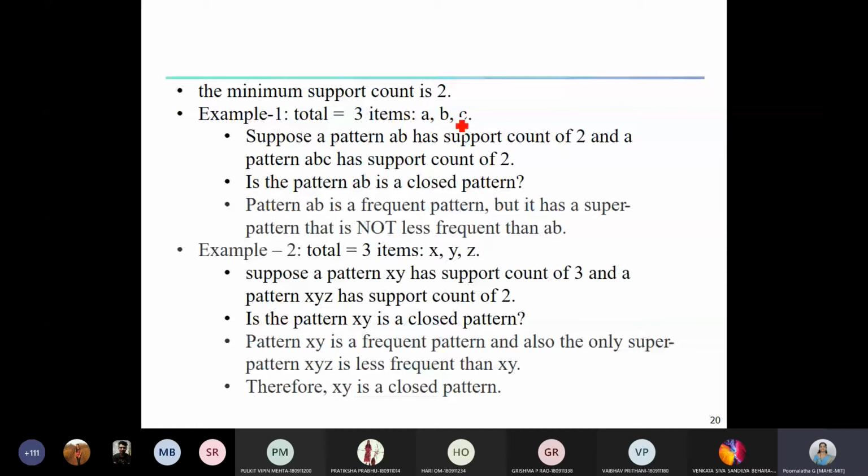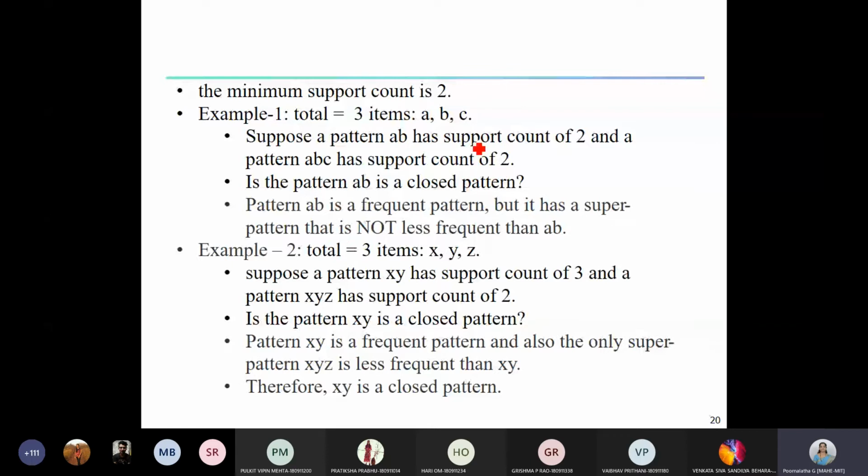But it has a super pattern, right? Because ABC is a superset, a super pattern of this pattern AB. So it has a super pattern that is not less frequent than AB, since the ABC count is also 2. So AB is not a closed pattern.